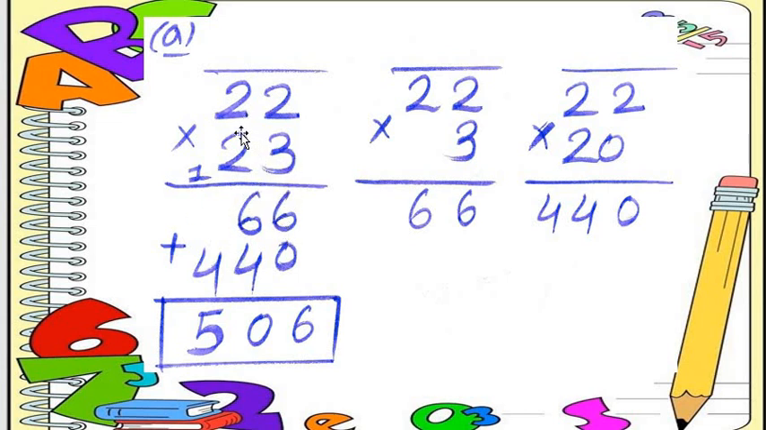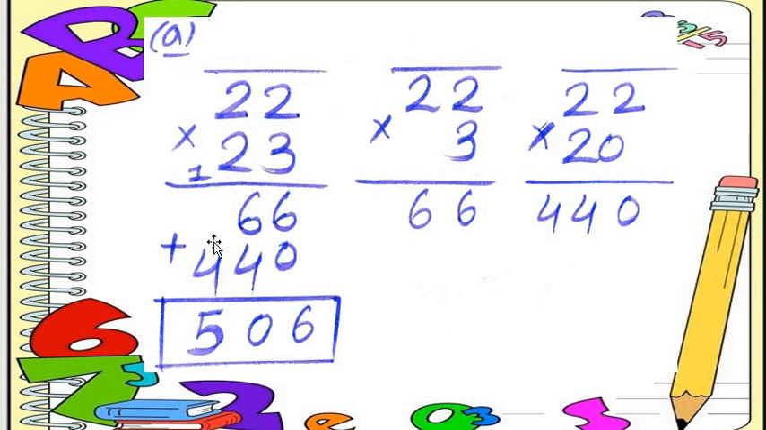Then now we multiply with 2. But what to do, all students? In the second step, we put the compulsory 0. So now we put the compulsory 0. Then after that, 2 2s are 4. Again, 2 2s are 4.